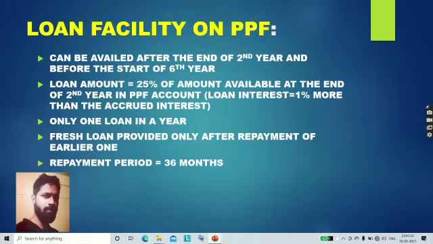The third condition is that only one loan is permissible in a year, and a new, fresh loan is provided only after the repayment of the earlier one. Okay, and the total repayment period is 36 months.